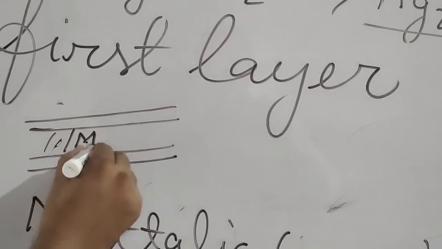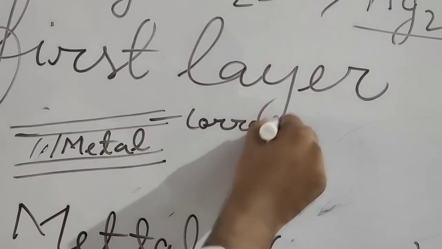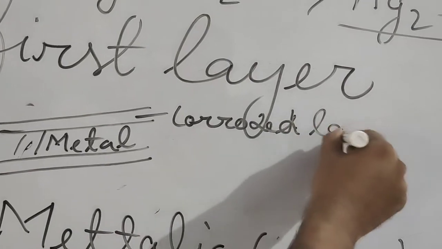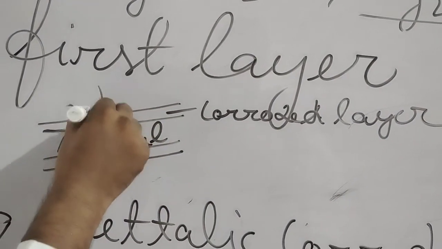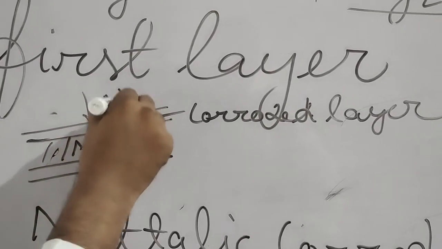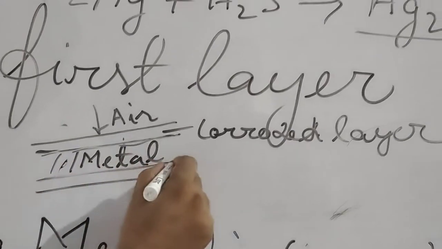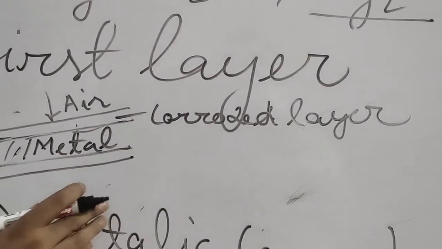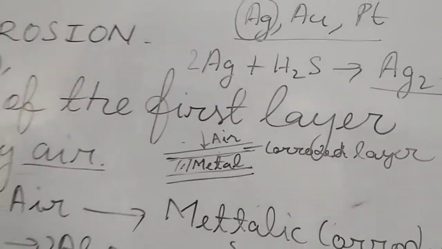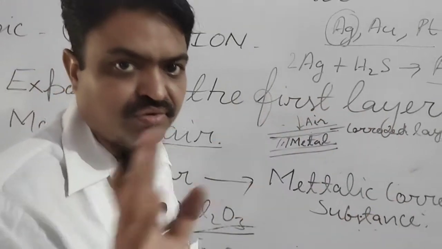This is the metal, and this is the corroded layer. Now this corroded layer prevents the contact of the air, from which the remaining metal is protected from corrosion. So the corroded layer protects the metal itself from corrosion.